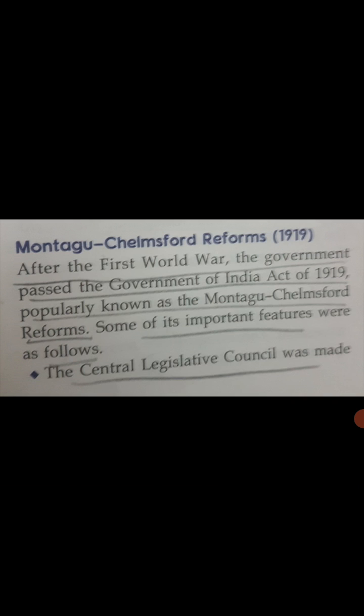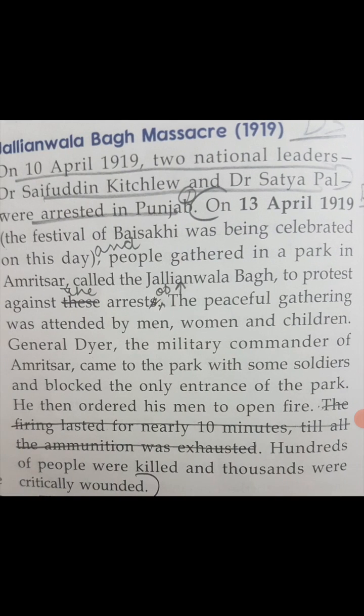Now come to page number 110, children. Jallianwala Bagh massacre, which took place in the year 1919. There were two national leaders, Dr. Saifuddin Kitchlew and Dr. Satyapal, who were arrested in Punjab. On 13th April 1919, people gathered to protest against the wrong done by the Britishers. General Dyer, the military commander of Amritsar, came to the park and blocked the only entrance of the park. But the people of India protested against it, and many of them were killed during that massacre.